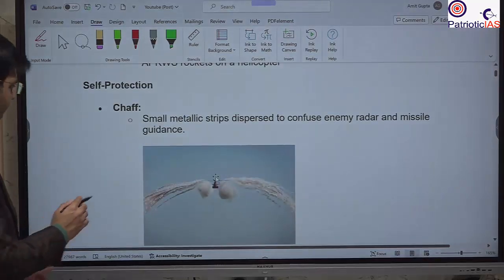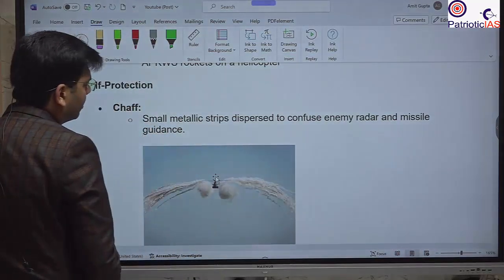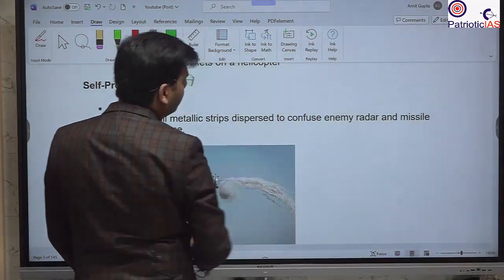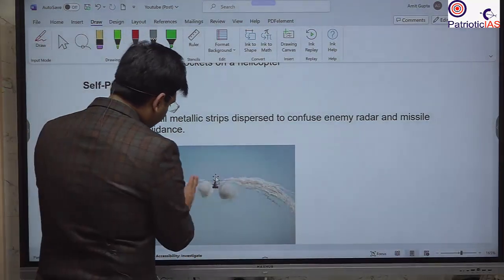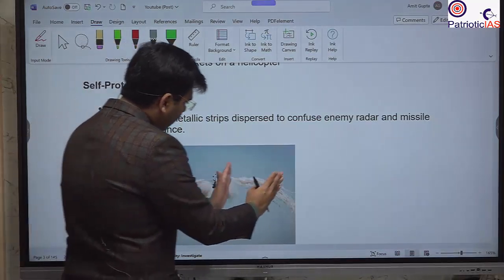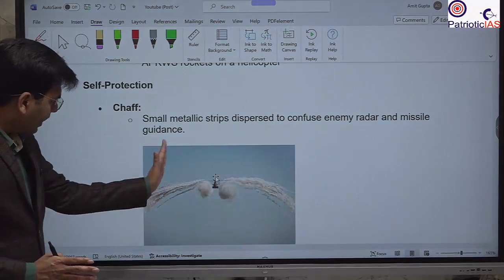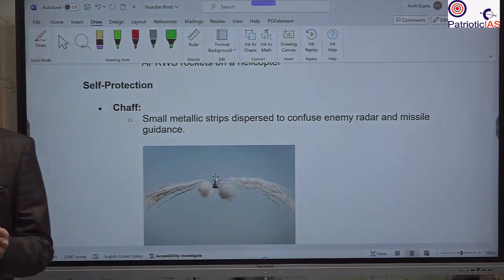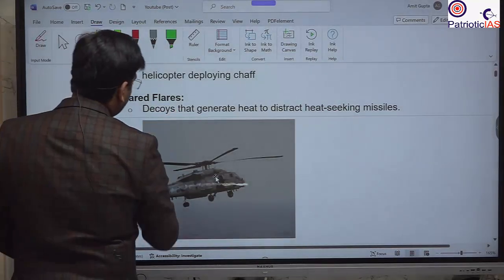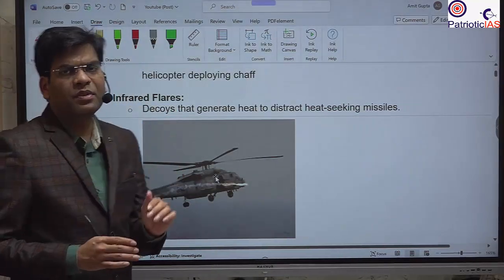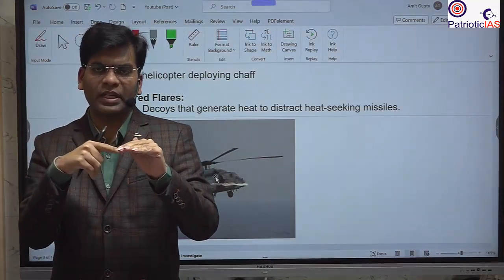This creates the chaff. This chaff is a small metallic strip dispersed to confuse enemy radar and missile guidance. They will think the target is here, and that's why the target of the missile can be deviated by this chaff. Then you should also know it is able to create infrared flares, because many a time the missile detects the heat, and the attack is based on the heat detection.